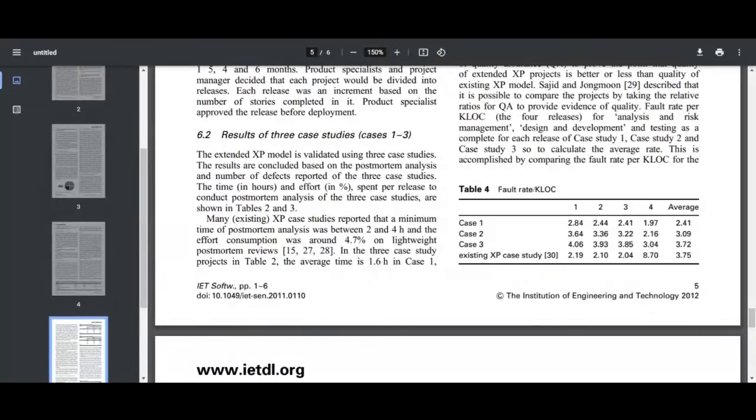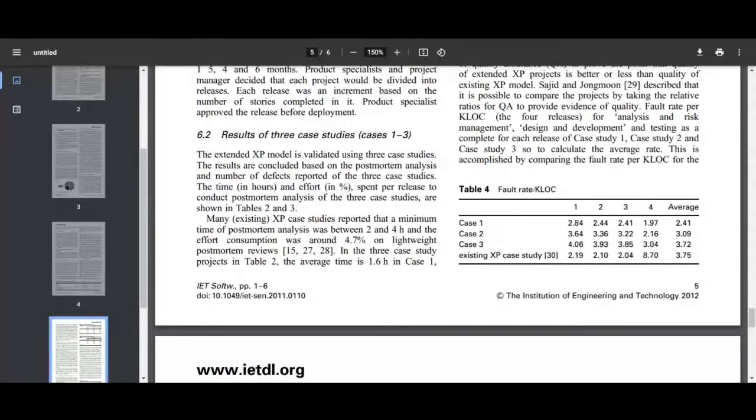Case 2: 3.64 fault rate per kilo line of code, release 2, 3.36, release 3, 3.22, release 4, 2.16, average 3.09. Case 3: 4.06, 3.93 for release 2, release 3, 3.85, release 4, 3.04, average 3.72.